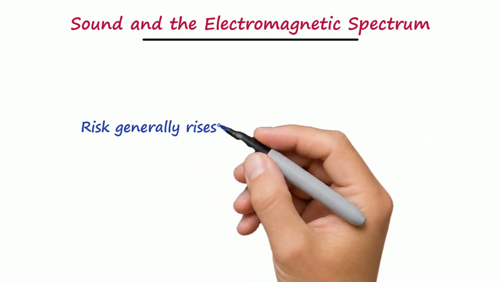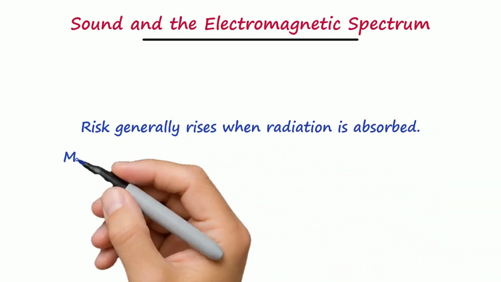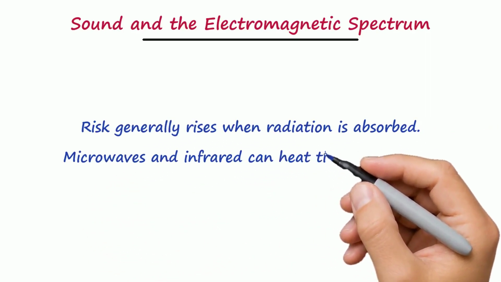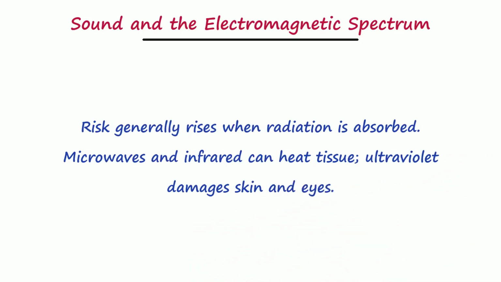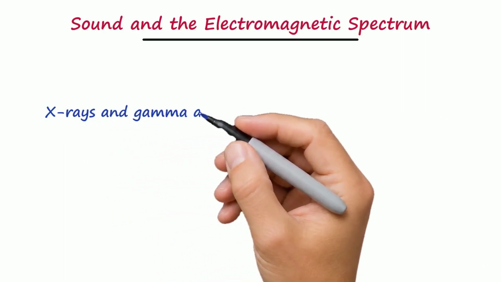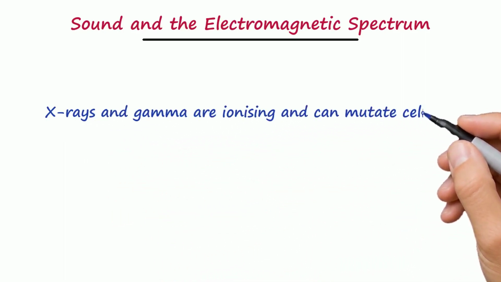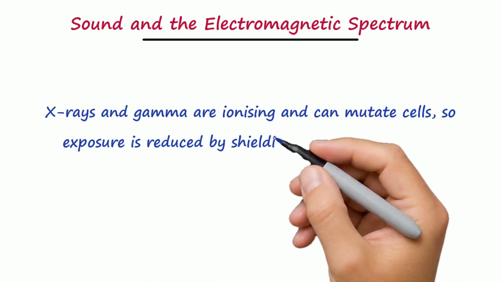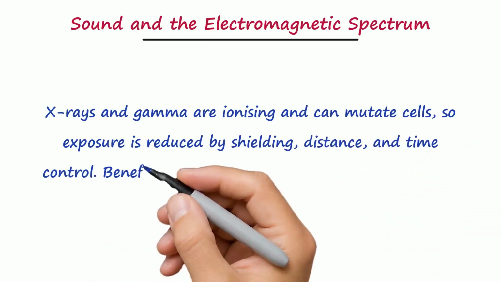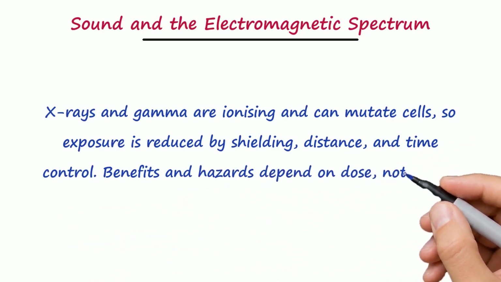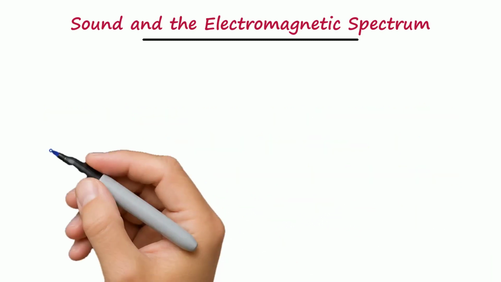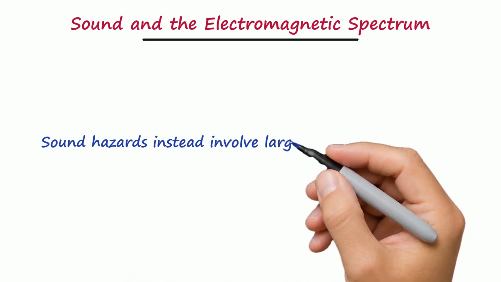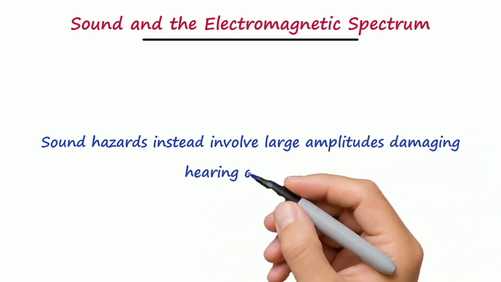Risk generally rises when radiation is absorbed. Microwaves and infrared can heat tissue, ultraviolet damages skin and eyes. X-rays and gamma are ionizing and can mutate cells, so exposure is reduced by shielding, distance, and time control. Benefits and hazards depend on dose, not simply the name of the region. Sound hazards instead involve large amplitudes damaging hearing over time.